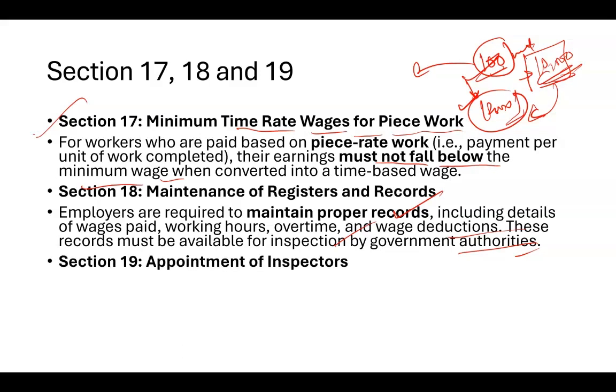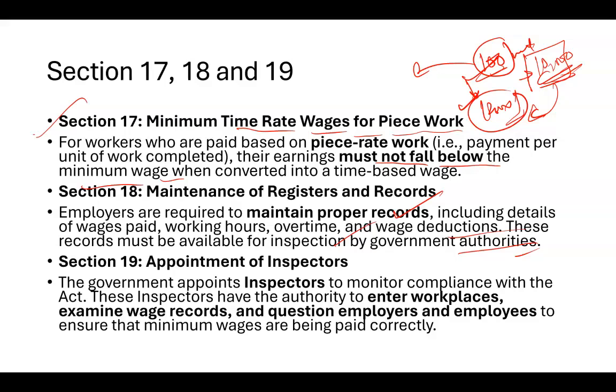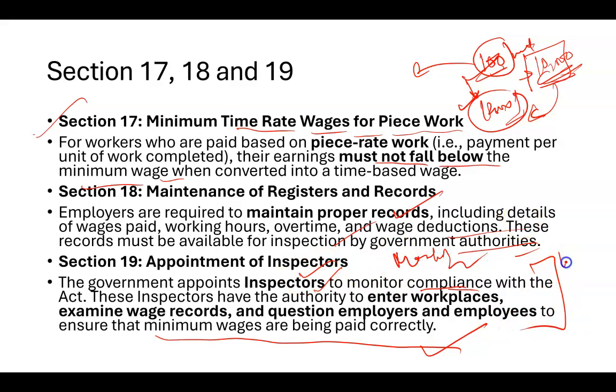Moving on to section 19, which is called appointment of inspectors. The government also appoints inspectors whose duty is to monitor compliance. Inspectors go to workplaces, check every record, and question the employer as well as employees, and ensure that the minimum wages are paid correctly. Their role is more like a monitor. They act as a watchdog.